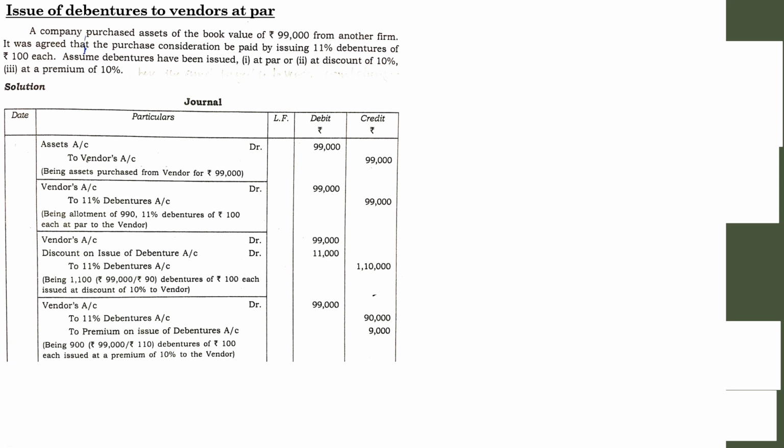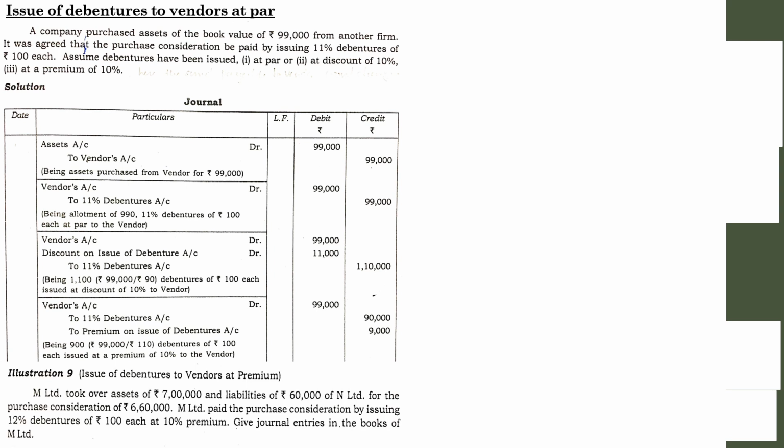So these are the entries you have to pass with regard to these three situations. Usually you may come across a question where you either have to pass in case of premium or discount or par. This type of question will be very rare, but you may find this type of question in the university's examination. We can't say it will come or it won't come. Anyway, prepare for the worst. So these are the entries you have to pass with regard to these situations. Next one, issue of debentures to vendor at premium.